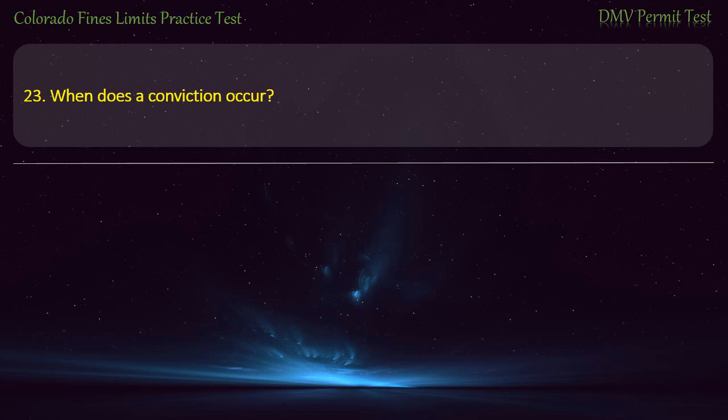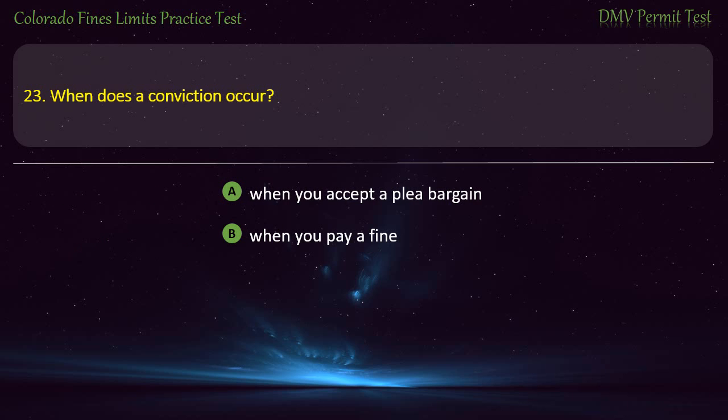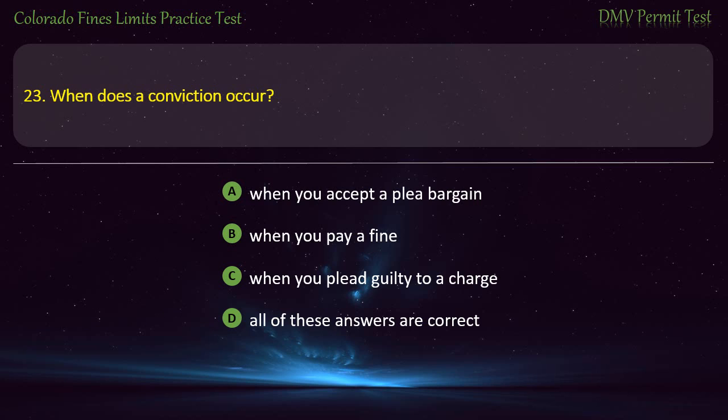Question 23. When does a conviction occur? When you accept a plea bargain. When you pay a fine. When you plead guilty to a charge. All of these answers are correct. Answer. All of these answers are correct.